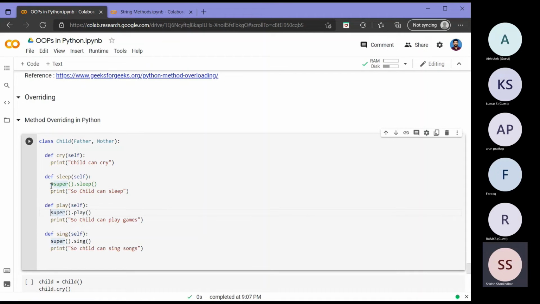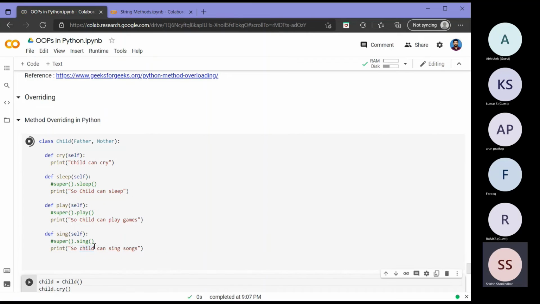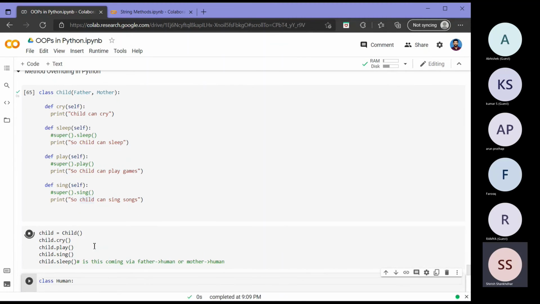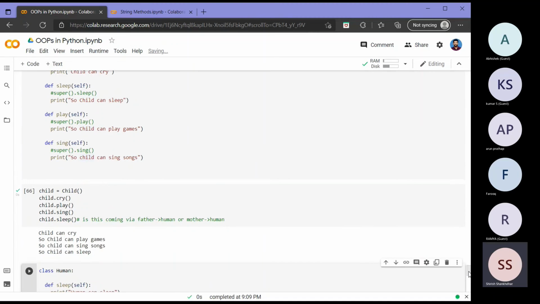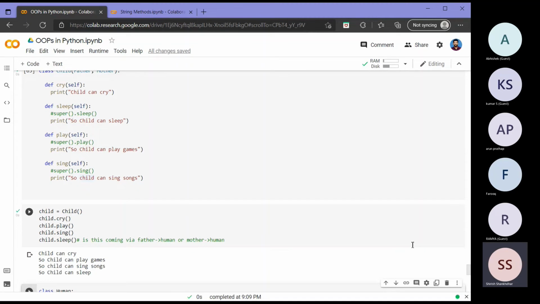I will just comment this super thing. So I can write all those functions here, same, and I will print in the child can sleep, in play, child can play, in sing. So that way I will define. And then I will try to call all these. So as you can see here, for all messages I got like child can do these things.